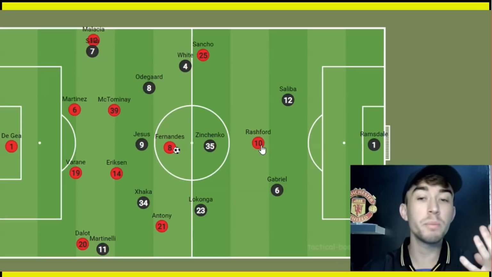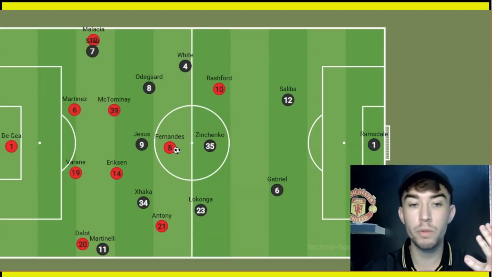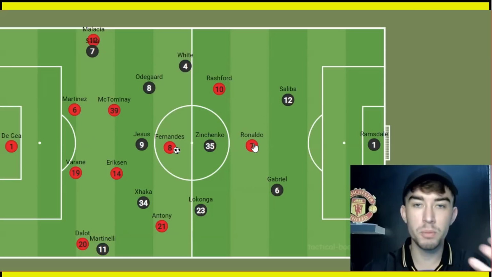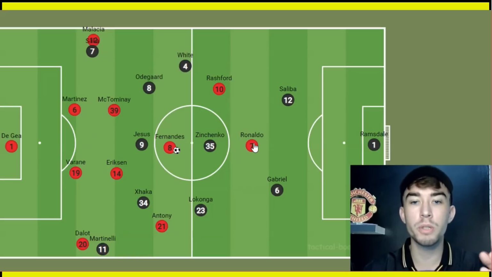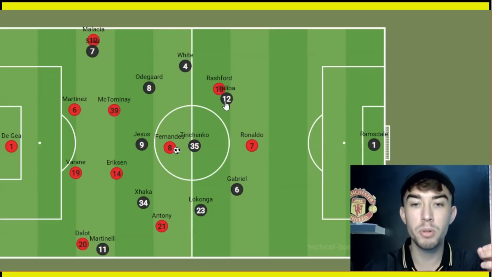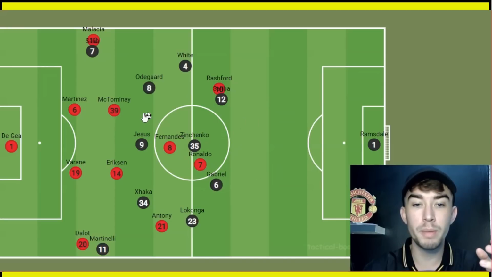United were actually made even more dangerous by the fact that we saw Cristiano Ronaldo enter the pitch. And again, this was a tactical ploy which changed the game, because Arsenal also changed tactics as well, because now Ronaldo was on the pitch, they felt that they could push a little bit higher, because they didn't think that Ronaldo had the pace in behind to really stretch them. So United were winning the ball back in these areas, then looking to counter. Arsenal felt that they could squeeze high because Ronaldo didn't have the pace in behind.